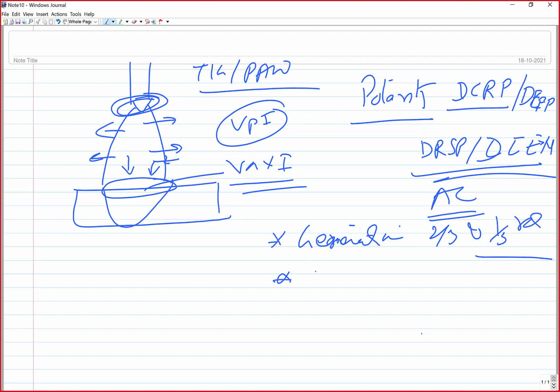It also affects the arc stability. In the case of AC, the current keeps on fluctuating, its magnitude and direction keep changing, and it also passes through the zero level, so that makes the arc stability a little poor. Another aspect as far as polarity is concerned: in which case will you have better arc stability, whether you use DCRP or DCEP?